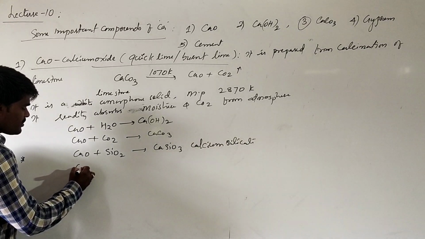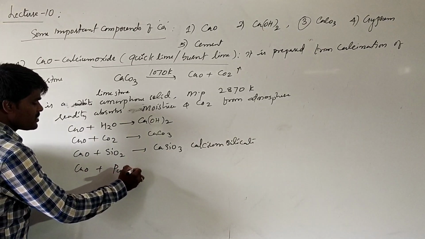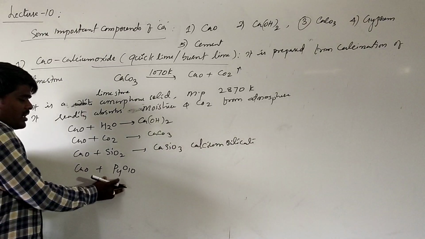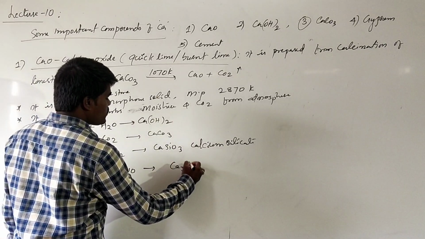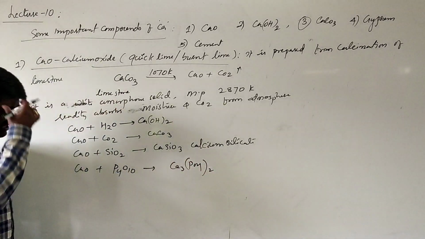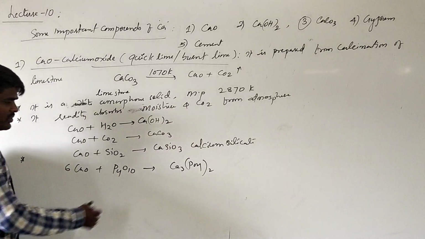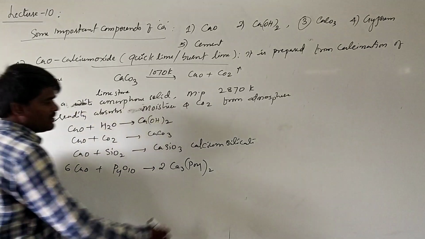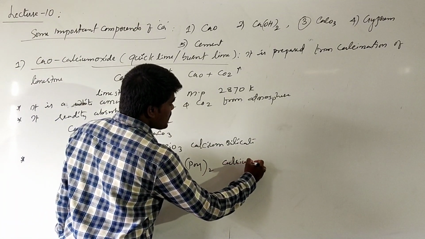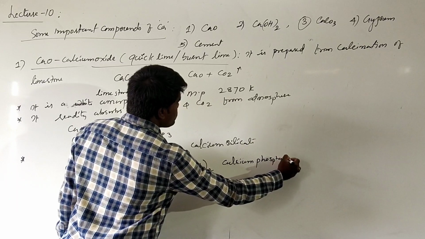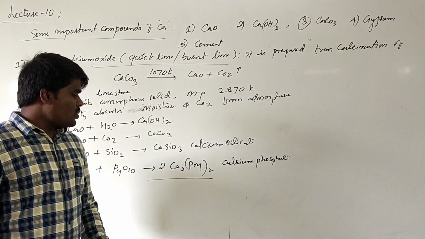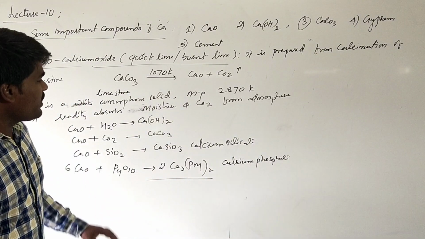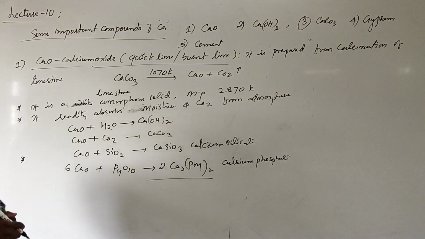It also reacts with phosphorus, tetraphosphorus decaoxide, P4O10. Here it will form the corresponding calcium phosphate. For a balanced reaction, take 6 moles of calcium oxide and it forms 2 moles of calcium phosphate. This is actually an important compound. Calcium phosphate is a constituent of the bones of our body. These are just some general chemical reactions of calcium oxide, which is also called quicklime.